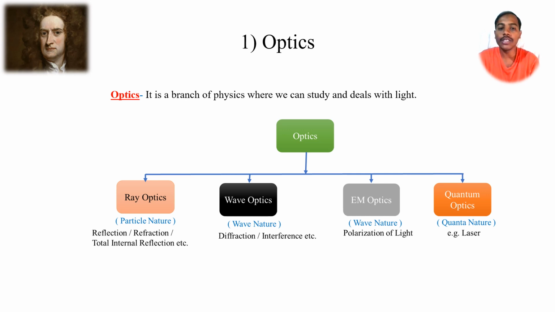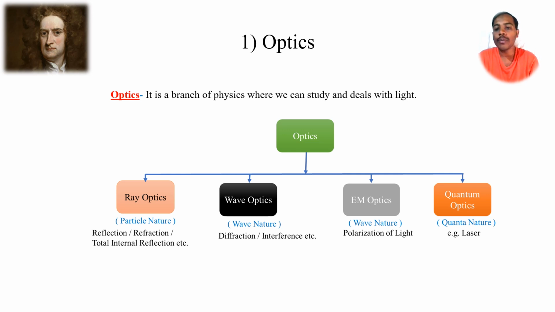The first one is ray optics, where we study the light nature as a particle. Here we'll study concepts like refraction, reflection and total internal reflection. After that, if our perspective is that light is a wave, we'll see concepts like diffraction and interference. Those concepts are very important in wave optics.